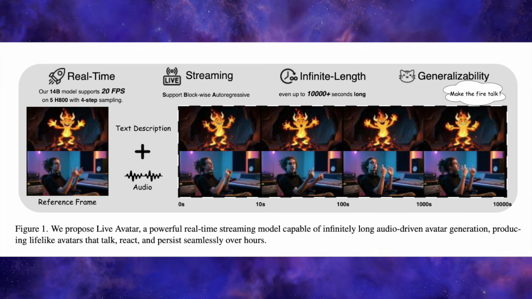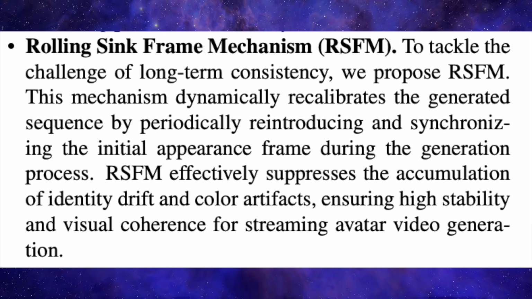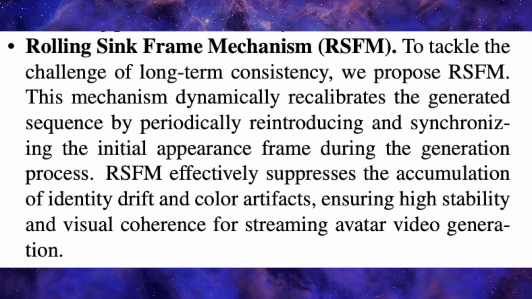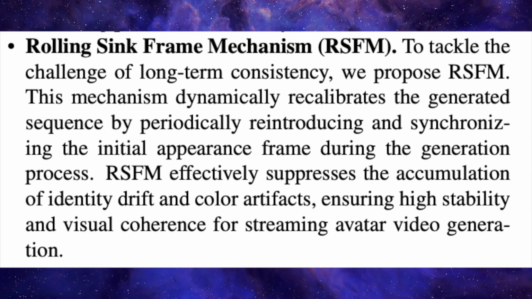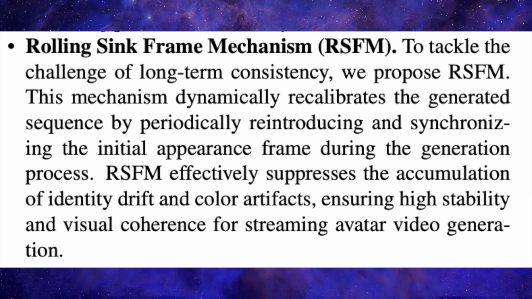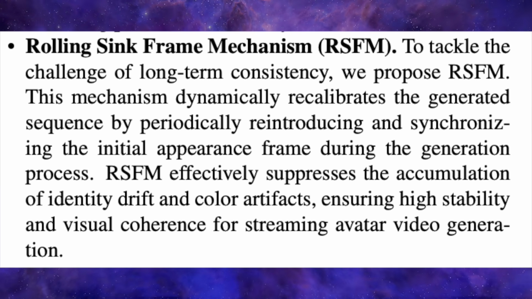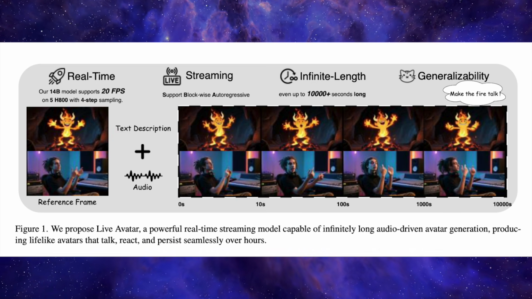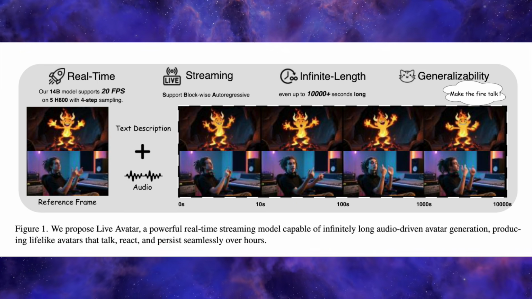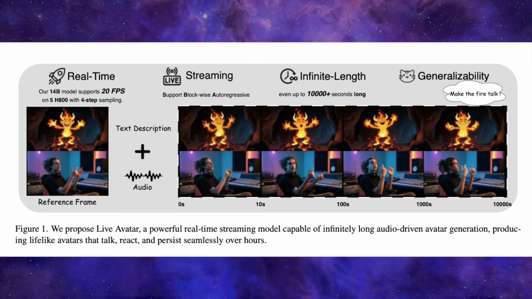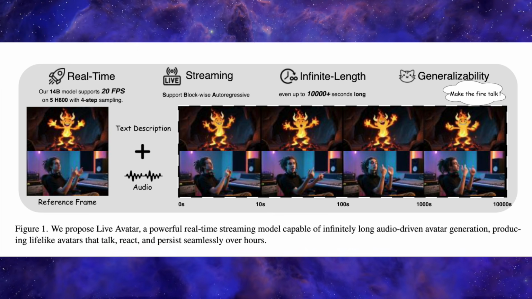To solve the long horizon stability problem, they add what they call the rolling sync frame mechanism. In simple terms, the system keeps a reference sync frame in the model's memory and periodically aligns the generation back to that canonical appearance while also adjusting the positional encoding or ROPE so that even as time goes on, the model still sees that reference frame in a consistent relative position. Combined with their key value cache strategy, they can generate videos far beyond the length seen in training. In stress tests, they auto-regressively roll out up to 10,000 seconds of talking head video without the identity or color drifting in a noticeable way.